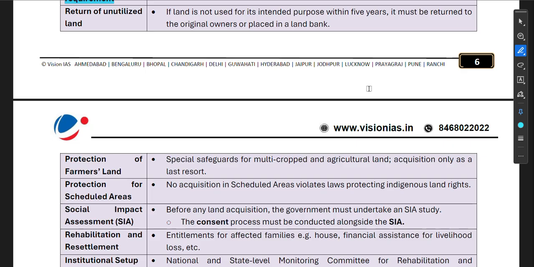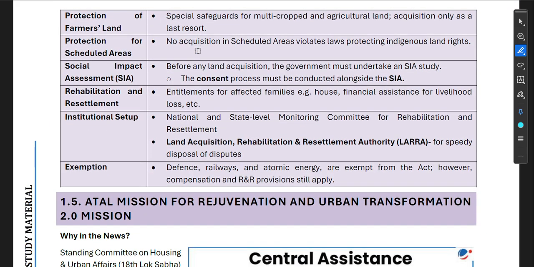Now, return of unutilized land. If land is not used for its intended purpose within 5 years, it must be returned to the original owners or placed in a land bank. It means that if acquisition of land has happened, the purpose for which it was acquired must be started within 5 years. Otherwise, it must be returned to the original owners or placed in a land bank. Now, protection of farmers' land: special safeguards for multi-crop land, and agricultural land acquisition only as a last resort.